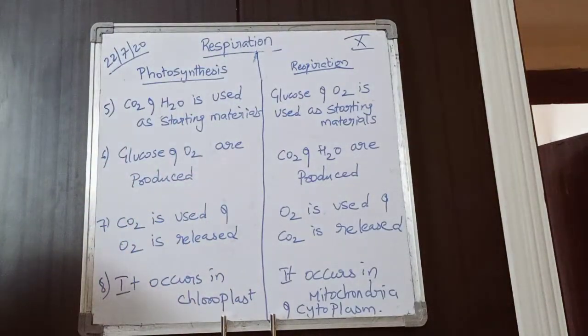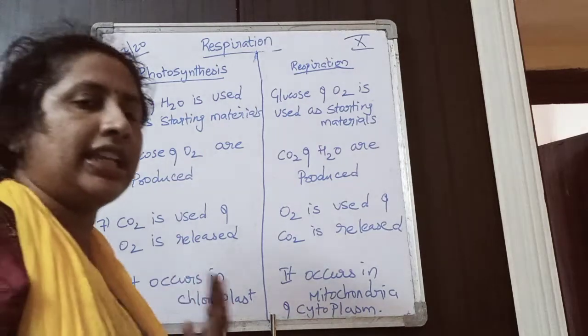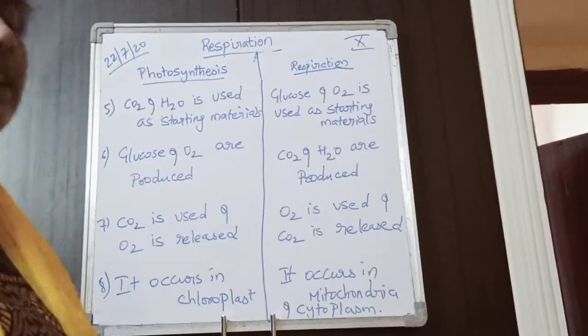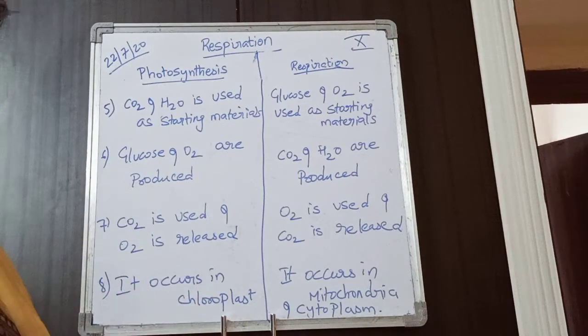Okay, next. Where does the photosynthesis occur? It occurs in the chloroplast of the cell. In any other part it will not occur. It will occur only in the chloroplast.